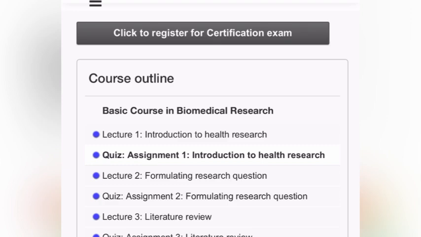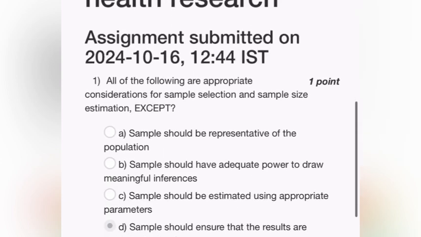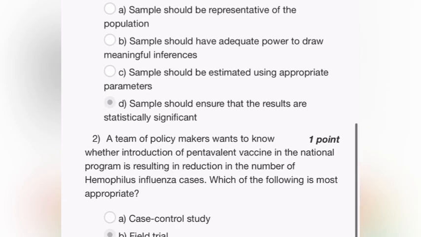So in that section, there is an assignment for the introduction of health research. There is a quiz there, so click that and you will find the questions. The first question is, when you are selecting the sample size, which should not be an exception case. Here you can simply get the answer: the sample should ensure that the results are statistically significant. We cannot ensure the result when we are taking the sample. So that is the one exception. When you read the others, they have more correct options.